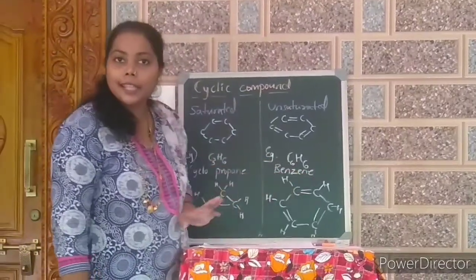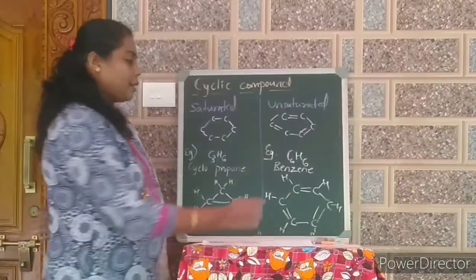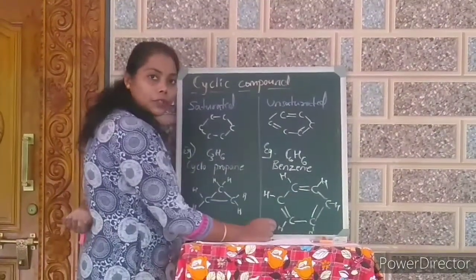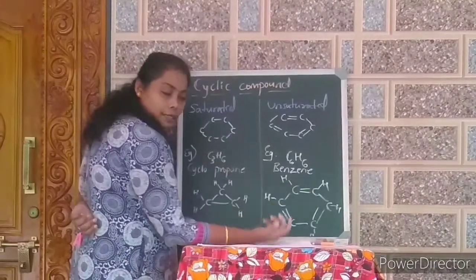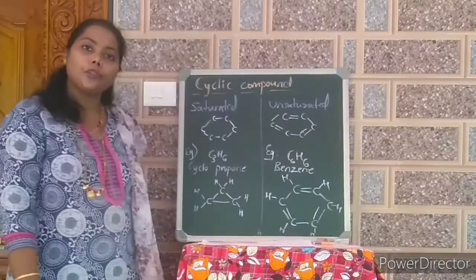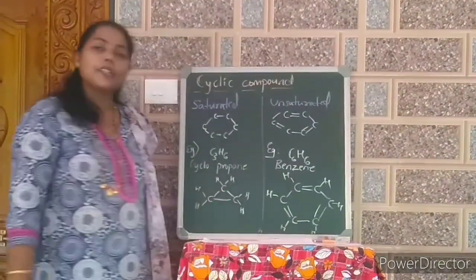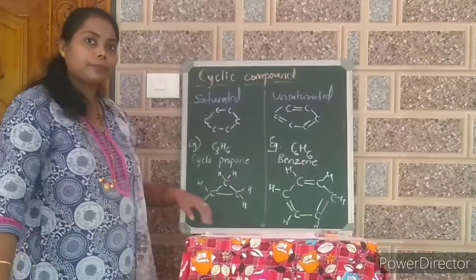Formula is C6H6 and its structure is like this. Alternating single and double bonds: C double bond C, again C single bond C, and the remaining are fulfilled by hydrogen. This is an example for saturated as well as unsaturated cyclic compounds.